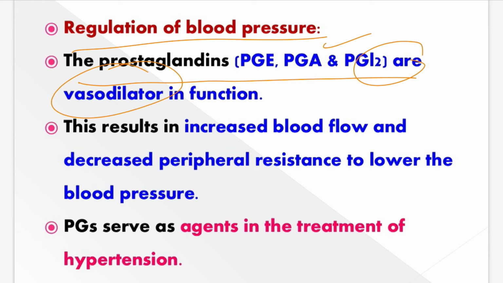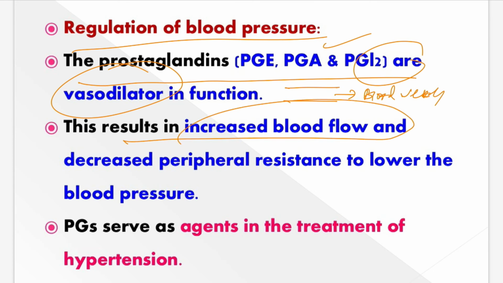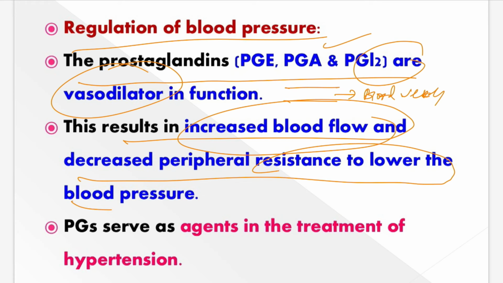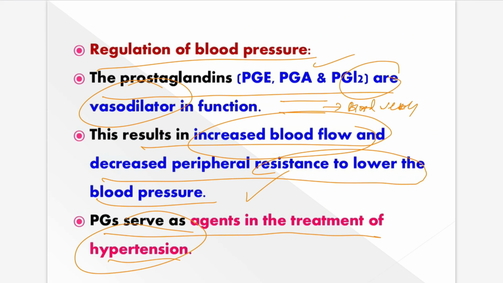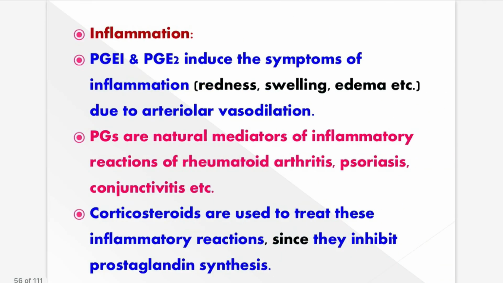The prostaglandins act as a vasodilator, which means they can dilate the blood vessels. The dilation process results in increased blood flow and decreased peripheral resistance, which lowers blood pressure. PGs serve as agents for treatment of hypertension, not hypotension, it's hypertension. If you have hypertension, prostaglandins are given because they can relax the blood vessels, so the blood pressure will become low. It controls blood pressure. It lowers the blood pressure normally.